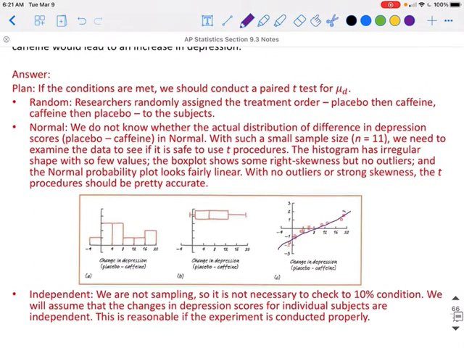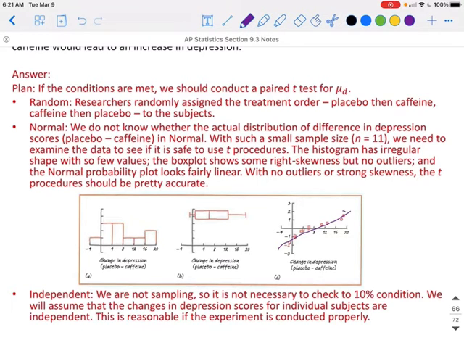We are not sampling, so it's actually not necessary to check that 10% condition. We can assume that the change in depression scores for individual subjects are independent. So we're assuming that how one person scores is not going to affect how a different person scores.